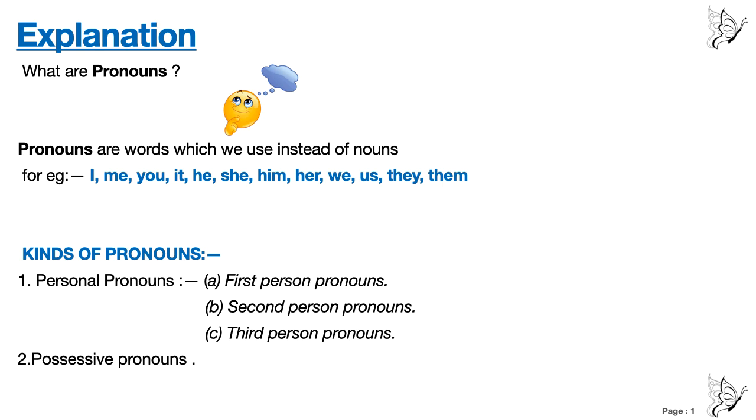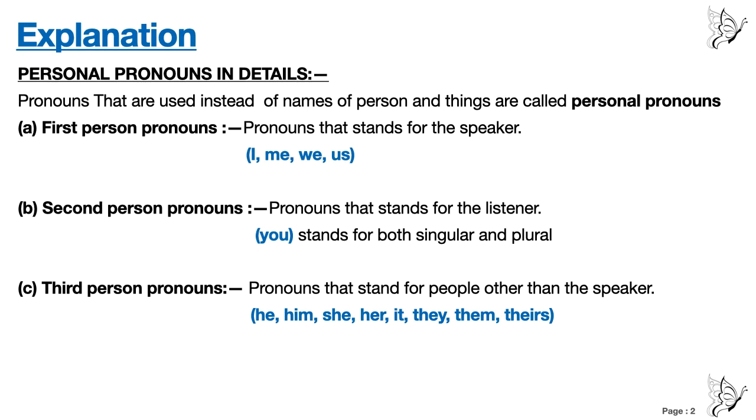Now in your book we are going to study about kinds of pronouns, and there are two kinds of pronouns given in your book. Number 1 is personal pronoun, and number 2 is possessive pronoun. In personal pronoun there are three categories: A, first person pronouns, B, second person pronouns, C, third person pronouns. Now let us learn personal pronoun in detail. Pronouns that are used instead of names of persons and things are called personal pronouns.